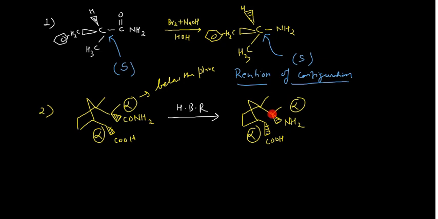So in the product also they are having the alpha relation. So basically what you are doing, you are taking this beta camphoramic acid, in which your acid and amide are having the cis configuration, and in the product where you have converted that compound into 1-amino dihydro alpha campholytic acid, again you see your acid and amine in the cis geometry, or say they are having the same configuration, and it can only be possible if the reaction is the concerted one.